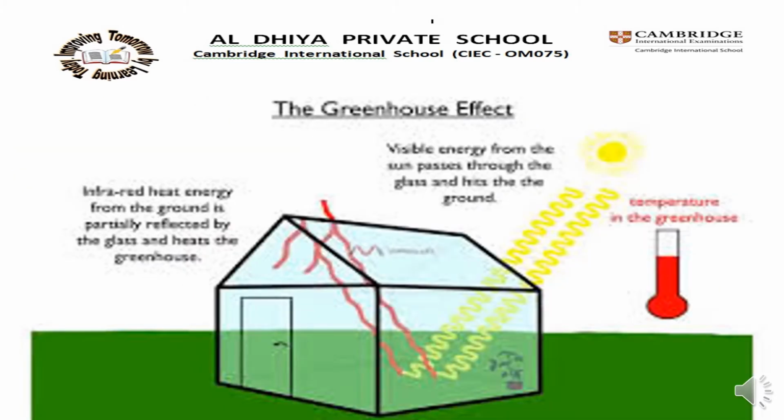Some infrared radiation can pass through certain solids such as glass. For example, the infrared radiation from the sun can pass through glass in a greenhouse. You know the greenhouse. But the infrared radiation from the ground and the plants inside the greenhouse cannot pass back out through the glass. This infrared radiation is trapped and warms the contents of the greenhouse.